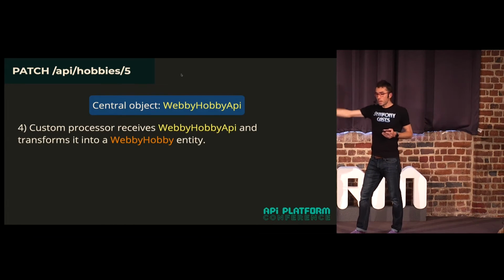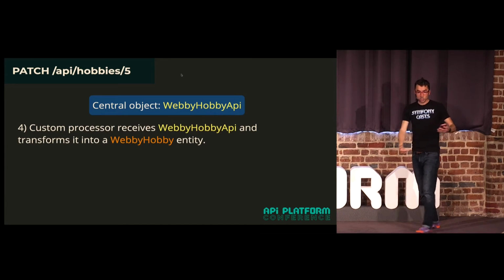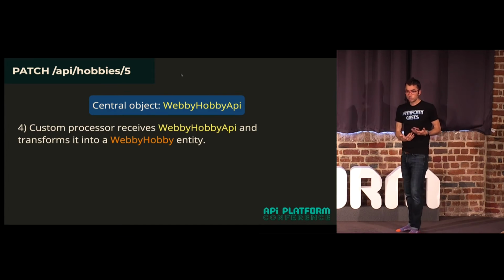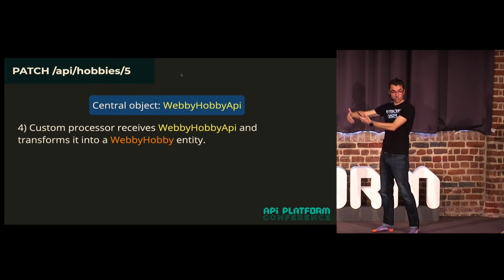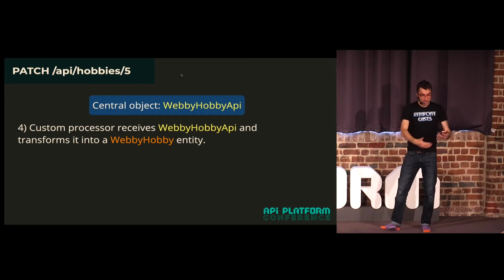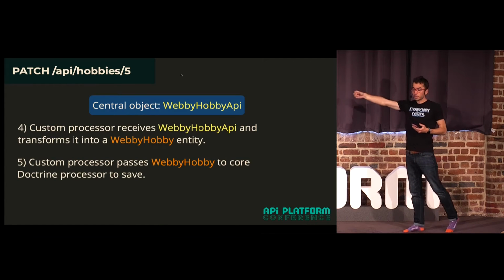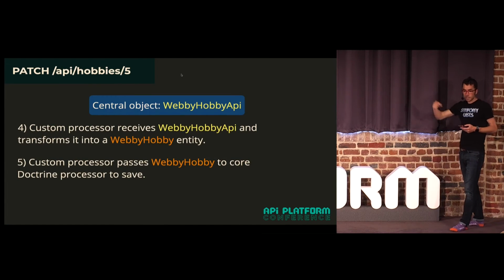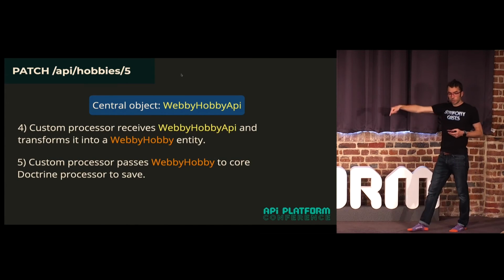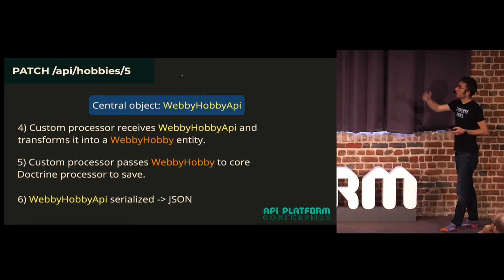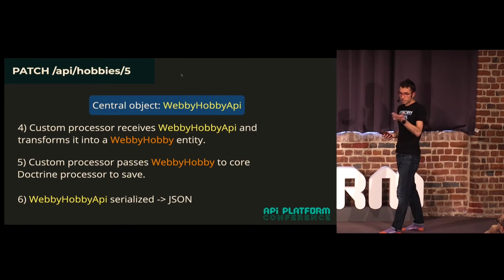So then we're going to do the same thing on the processor. The processor is going to receive the central object, which is our DTO. We're going to write some code to change that to our entity object, kind of move the data back onto our entity object. And then we're going to call the core processor and pass it the entity object, and it's going to do the work of saving things. And then at the end, it's going to be our DTO object that is serialized to JSON normally.